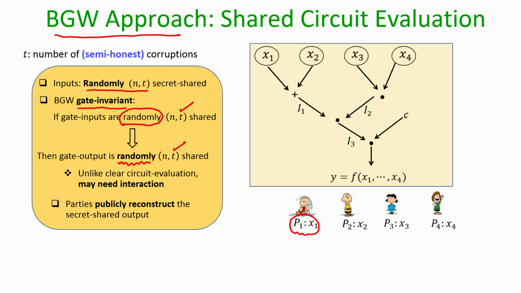In this whole process, neither the gate inputs nor the gate output will be revealed.